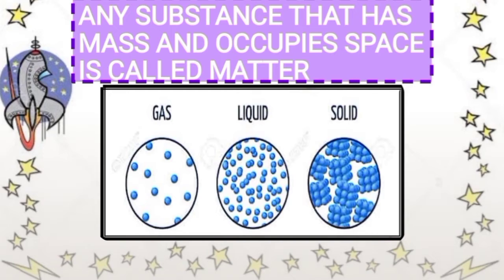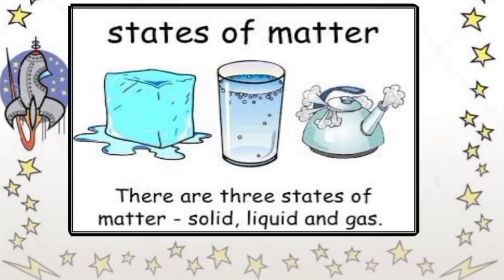Some substances can flow and take the shape of their container like water, while there are forms of matter that do not have fixed shape or size such as air. Thus, the matter can be classified into 3 categories based on the physical properties: solid, liquid and gas. These are 3 states of matter.